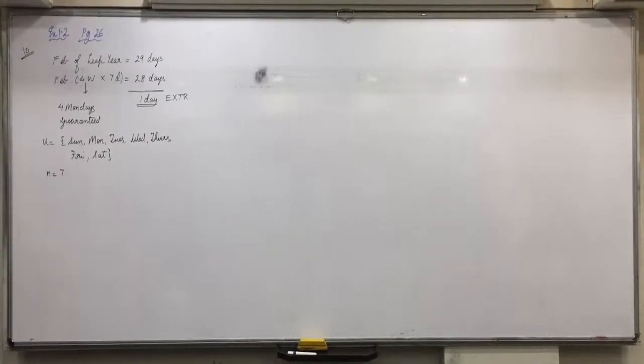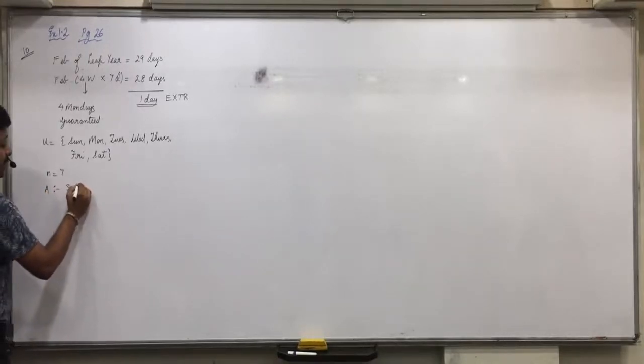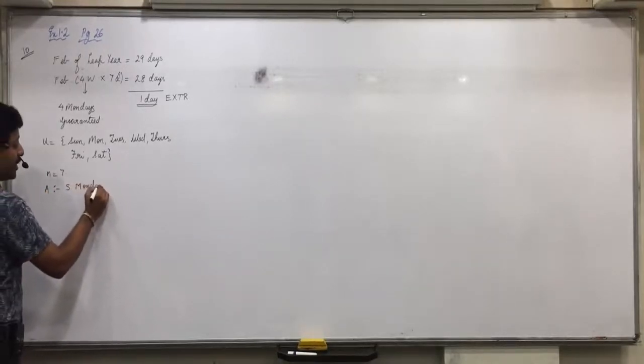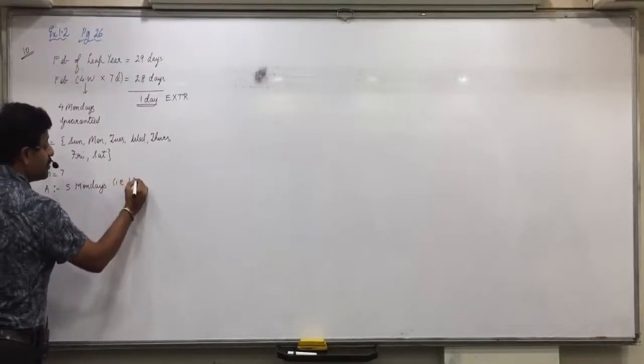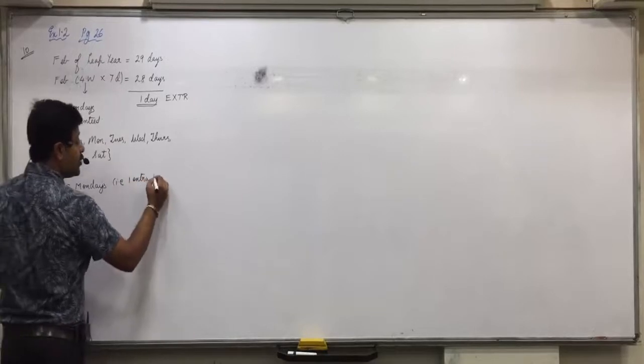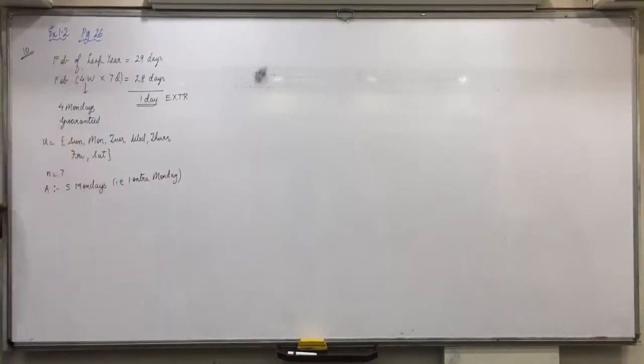Now the question asked is, find the probability of having 5 Mondays in the month of February. 4 Mondays are guaranteed, we want 1 extra Monday only now. Suppose we define, let event A be the event of getting 5 Mondays in the month of February, which means 1 extra Monday, because 4 Mondays are already guaranteed.